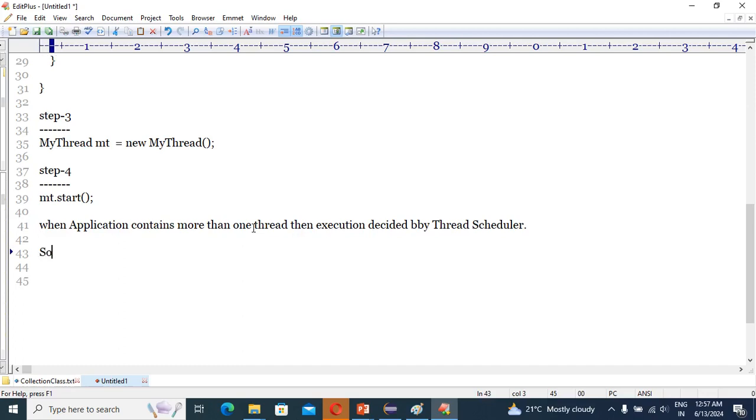Internally, this thread scheduler uses two algorithms. What are those two algorithms? The first is preemptive, and the second is time sharing, or you can say time slicing.